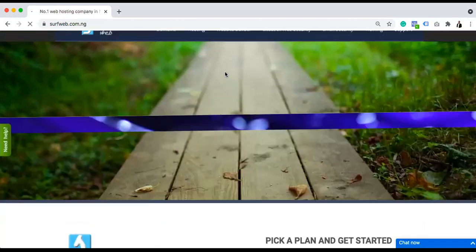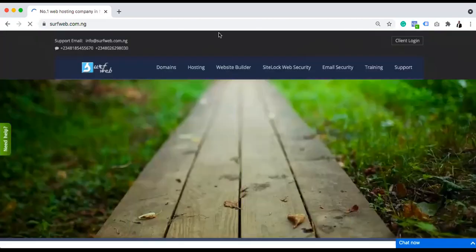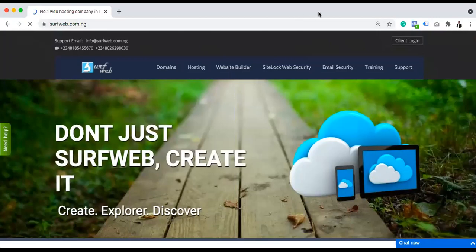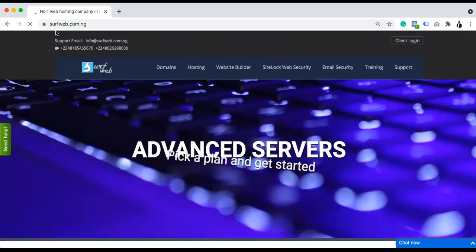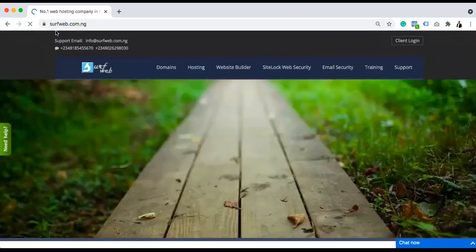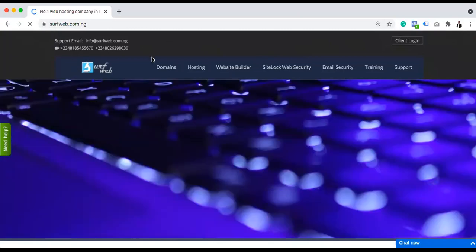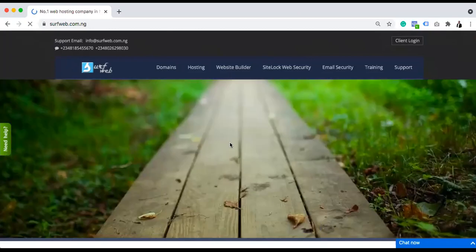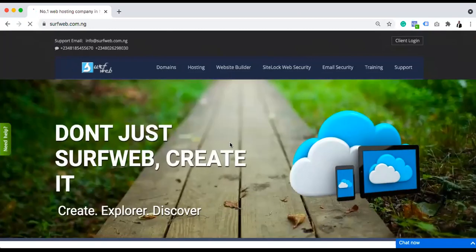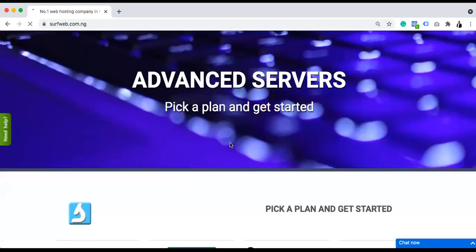So before you can build a blog, website, or anything, you first need to buy a domain and hosting from a web hosting company, right? There are so many web hosting companies, a lot, both local and international. But if you see any web hosting in Nigeria, just know that nobody has a server in Nigeria, because you cannot keep a server in Nigeria where there's no light always. Everybody is using foreign servers, right?